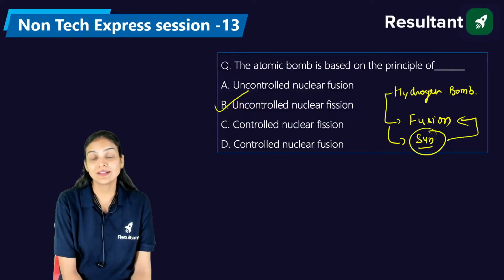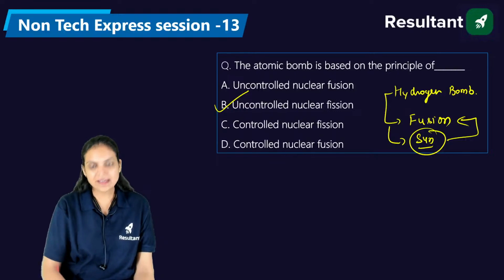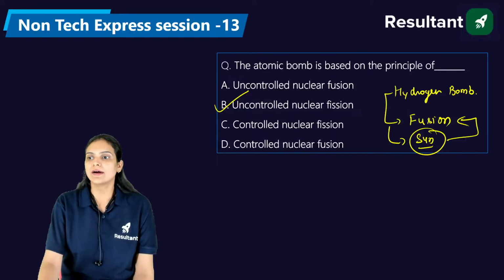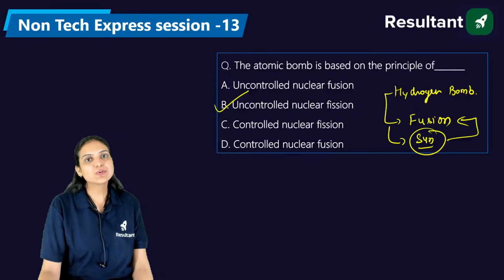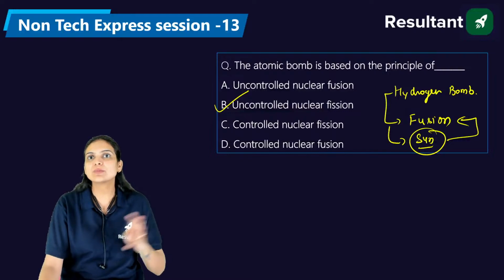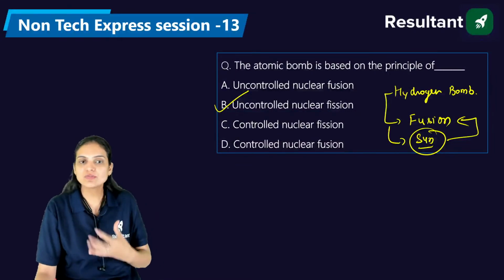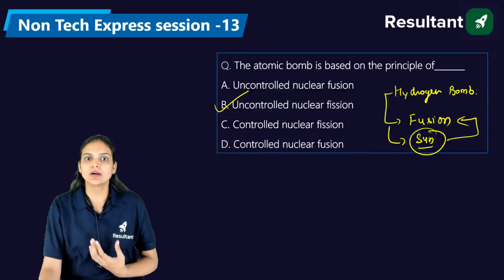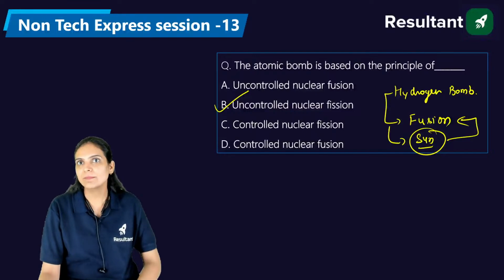Okay, so we generally have hydrogen, and hydrogen is a very reactive gas. It has only a single electron in its outer orbit, so it generally reacts with other elements easily. That is why we have the hydrogen bomb and the atom bomb. We have these examples for that, right?